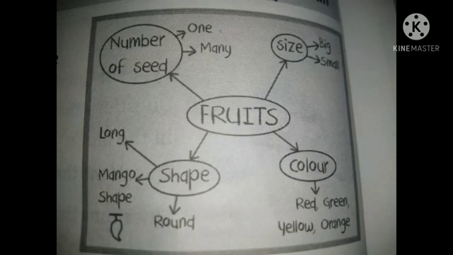Okay, now see this table. How can we differentiate? Number of seeds, their size, their color and their shape. Number of seeds, it may be one seed or many seeds. Size may be big or small. Color red, green, yellow, orange. Shape long, round, mango shape.